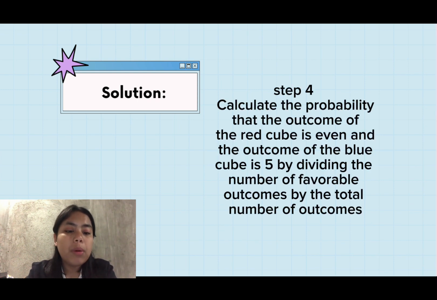Then calculate the probability that the outcome of the red cube is even and the outcome of the blue cube is 5 by dividing the number of favorable outcomes by the total number of outcomes. So the probability is 18 over 36 or 0.5.